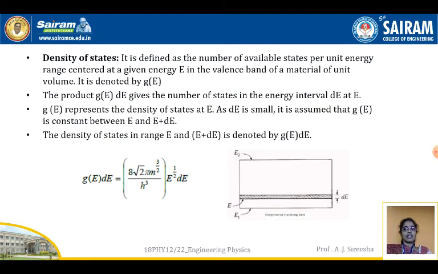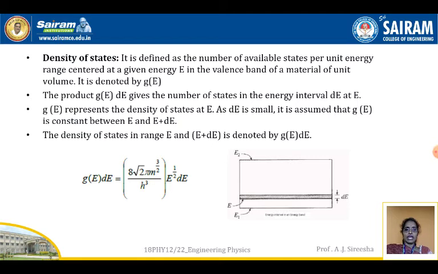Next is density of states. This has come into the picture because the energy states of electrons are quantized. Quantized means fixed, defined. Now, density of states. It is defined as the number of available states per unit energy range centered at a given energy E in the valence band of a material of unit volume. It is denoted by G(E). That means the density of states is denoted by G(E).